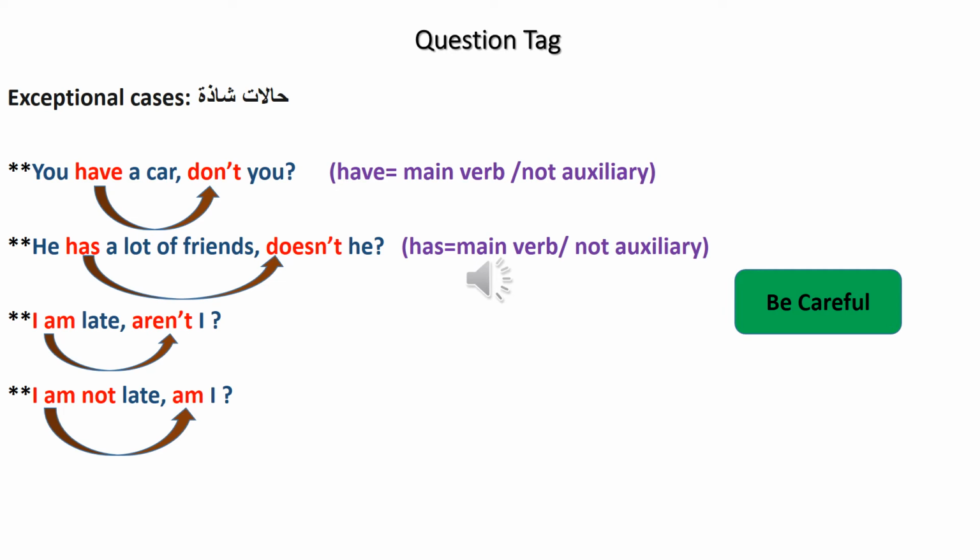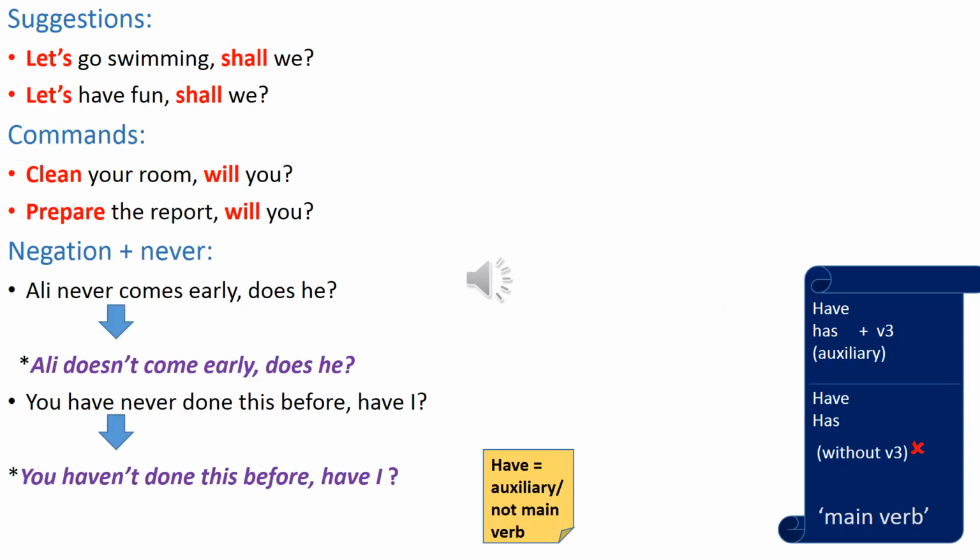Let's go to the second slide. Now we will learn how we can make a question tag if we have a suggestion and if we have a command. Suggestion means offering something to someone. For example, let's go swimming. Shall we?